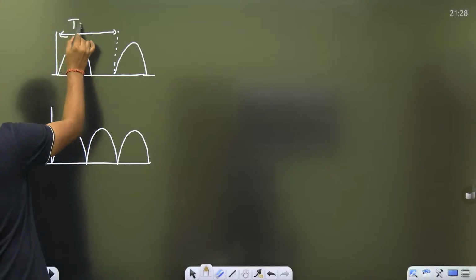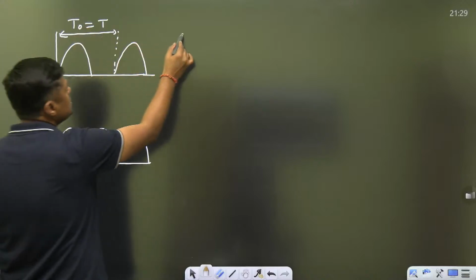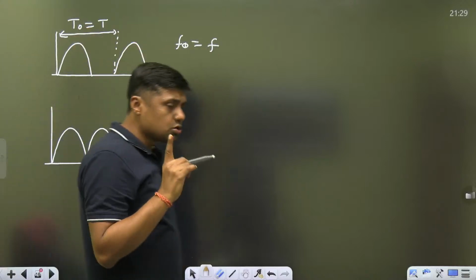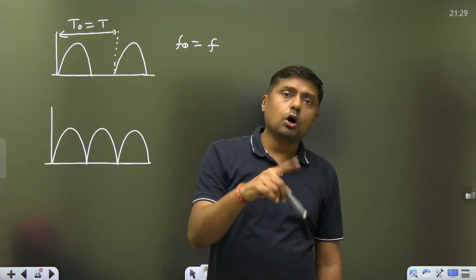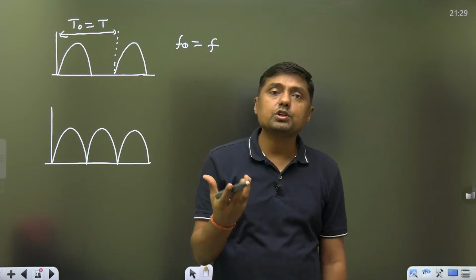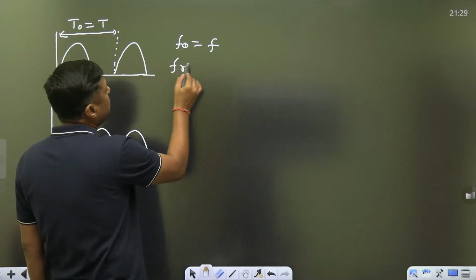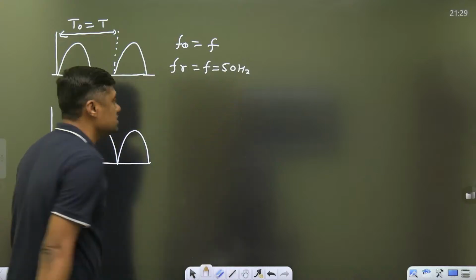So the time period of the output is equal to the time period of the input. So what is the frequency of the output? It is the frequency of the input. Means in case of half wave rectifier, the frequency of the output is equal to the supply frequency. The frequency of output is called ripple frequency. So in case of half wave rectifier, ripple frequency is equal to supply frequency. In India, supply frequency is 50 Hz.